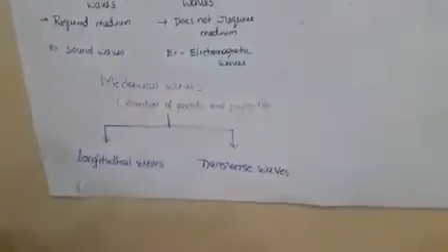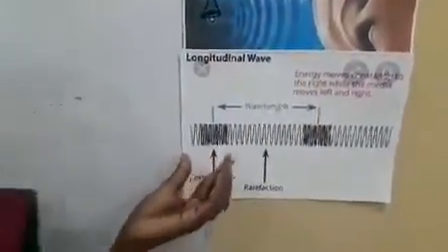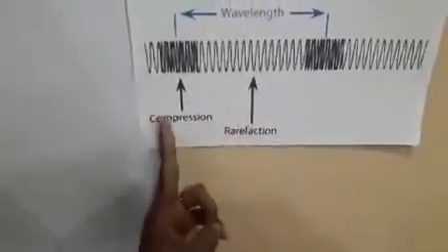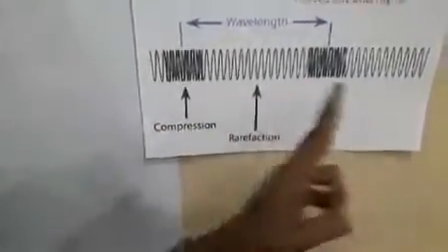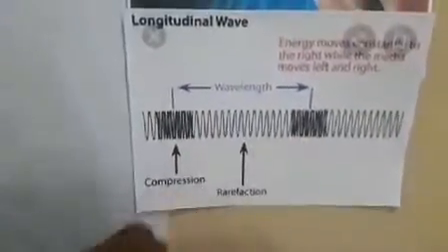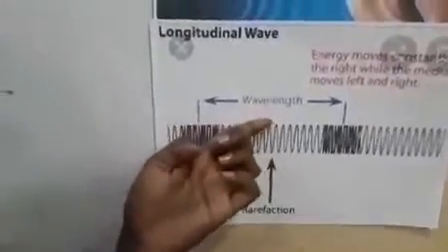What is a longitudinal wave? In longitudinal waves, the particle disturbance is in the direction parallel to the propagation of the wave. There will be more density and less density alternately. The more density is called compression and the less density is called rarefaction. These form continuously and alternately. The distance between consecutive compressions or consecutive rarefactions is called the wavelength.